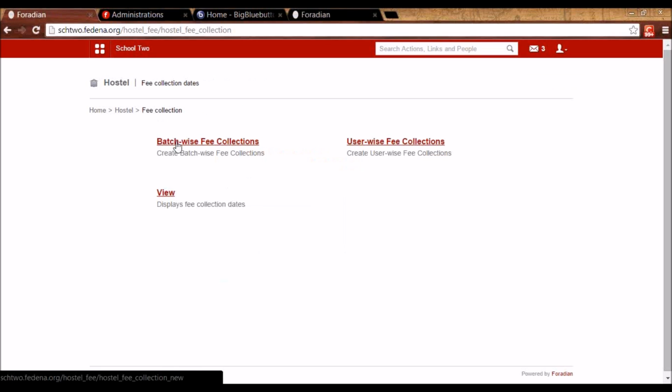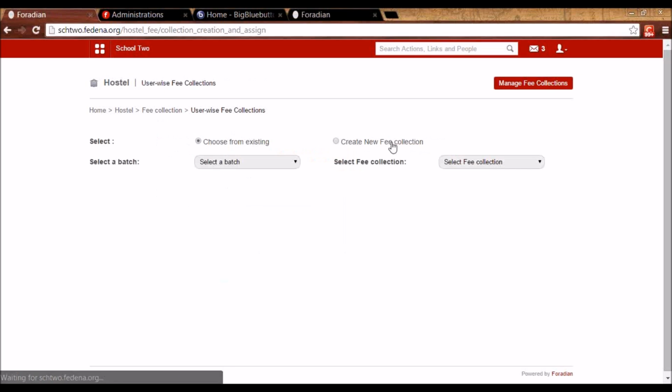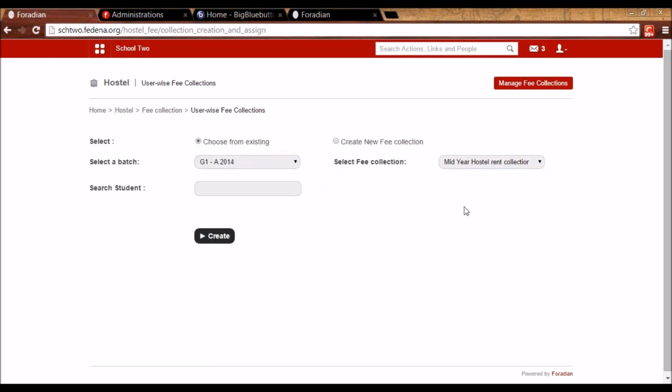This is one way. The other way is user-wise. So that can be either from the existing collection. I can assign it to a new user who is joining. So let's say this was a collection, but there's a new student that is joining in this batch, which is G1A 2014. So I can assign him the same collection. Of course that user has to be a part of this batch. Then only he'll be appearing. I don't have a new student, so I'm not able to find him here.